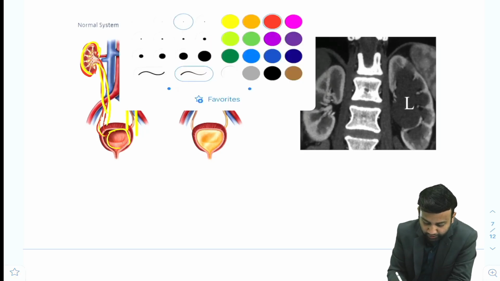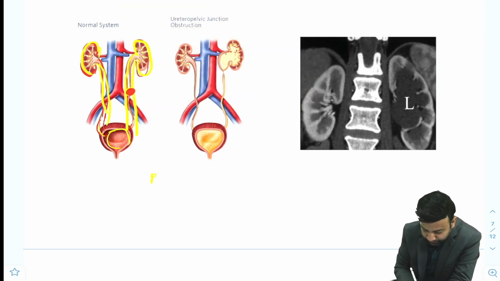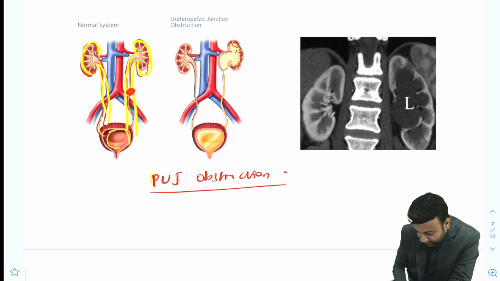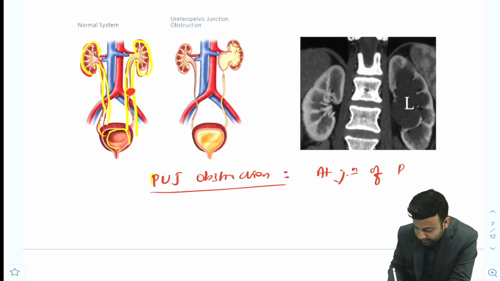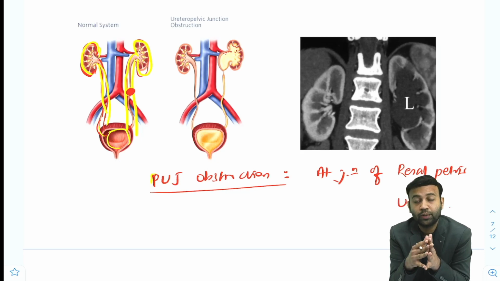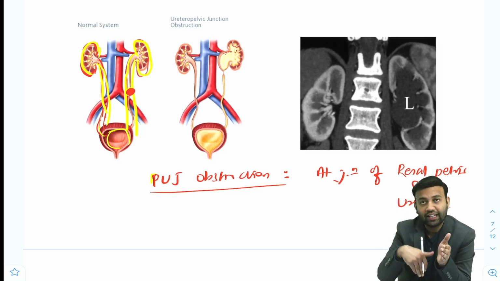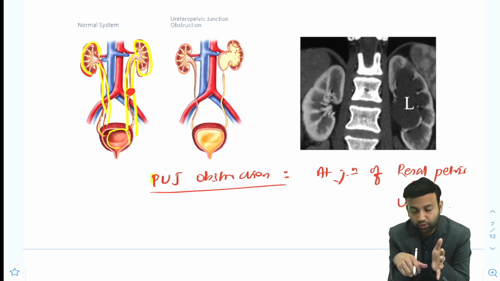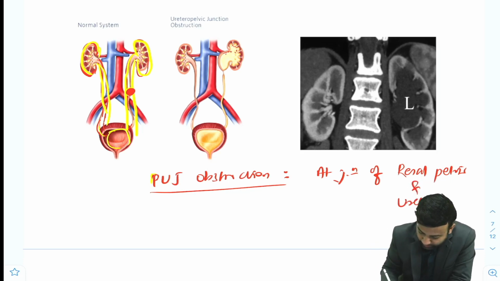In cases of pelvic junction obstruction, as the name implies, PUJ obstruction, the obstruction will be seen at the junction of the renal pelvis and upper ureter, where the ureter starts. Because there is a PUJ obstruction, the urine being formed cannot come into the ureter and then into the bladder. So inside the kidney there will be a hydronephrosis, which is seen in this image.